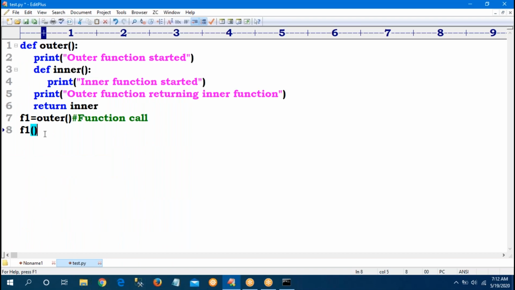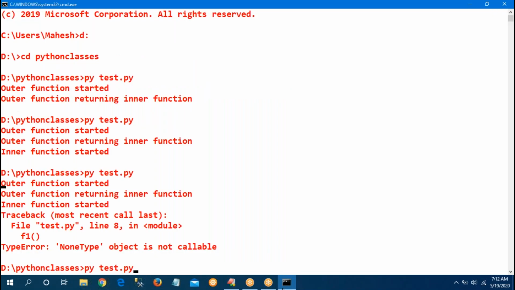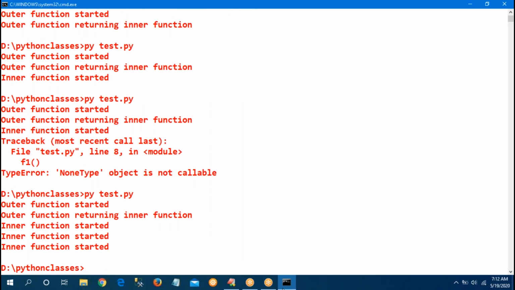Suppose we don't want to run it, remove this f1. Inner is a function name, and I am returning that inner. Suppose if we call f1, the inner function is executed. Now see, inner function started.